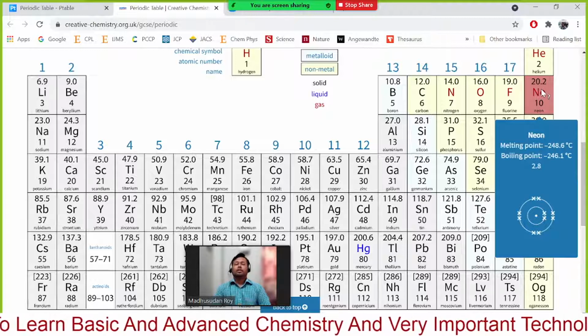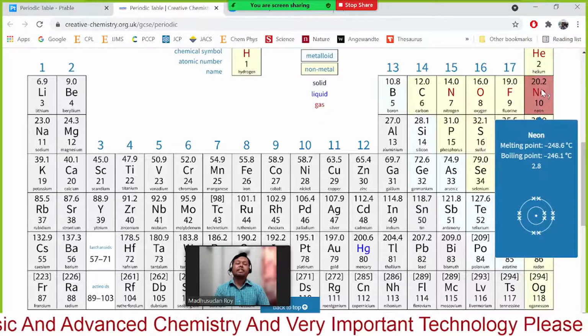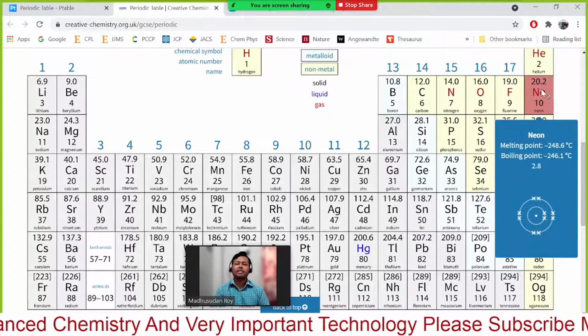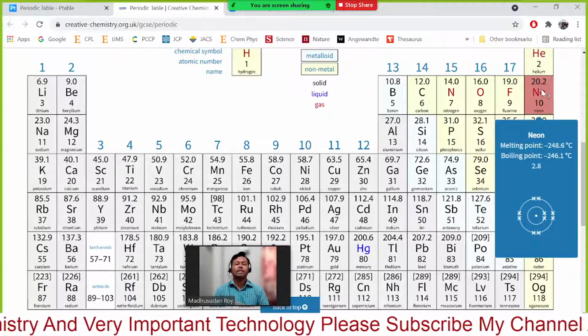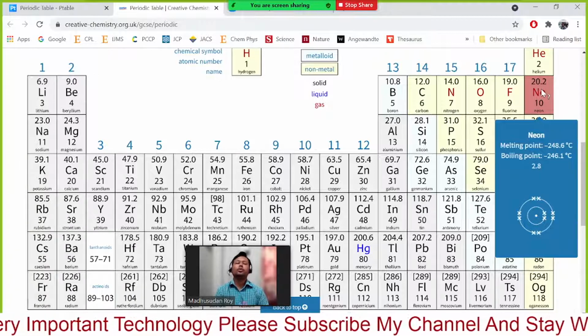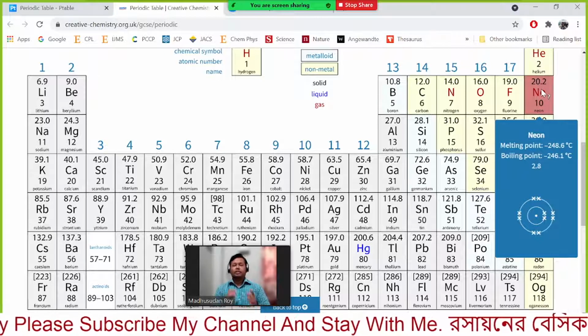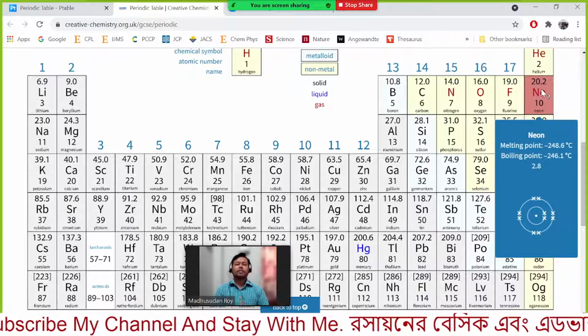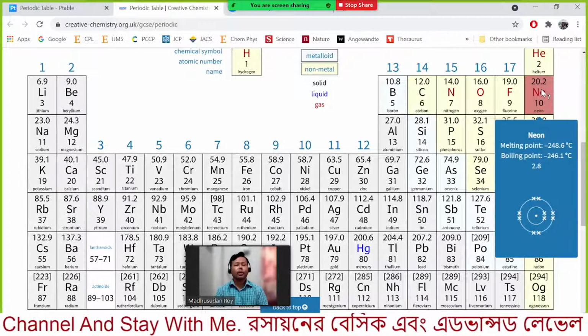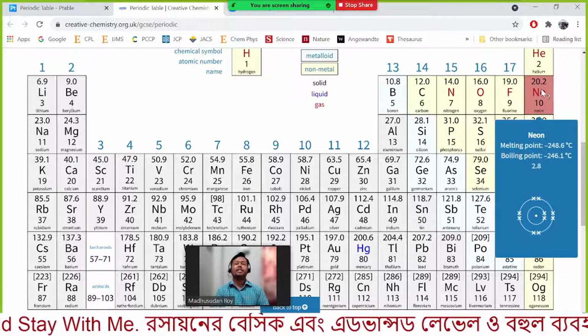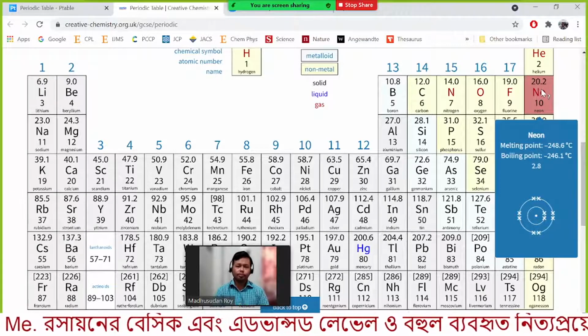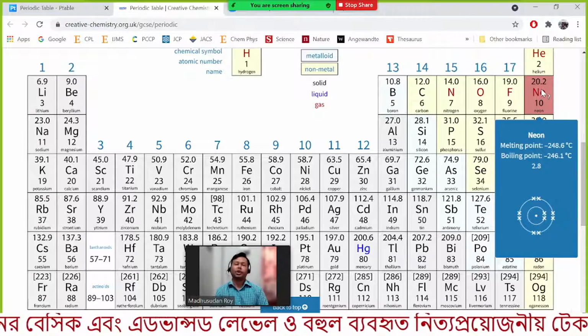Therefore the change in energy when one electron is ejected is known as ionization potential. Just remember this: the change in energy when one electron is removed from an atom is known as ionization potential.